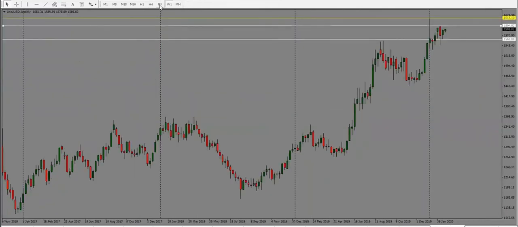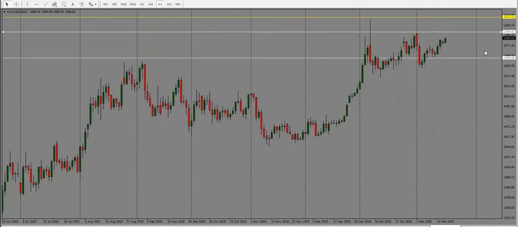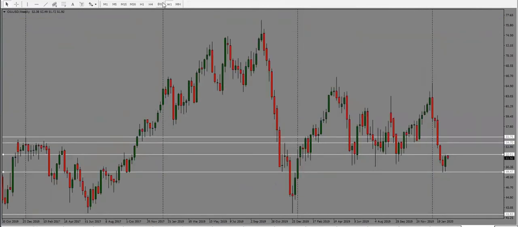Gold here, gold is bullish here. We do see price has slowly been trying to make its way higher, so bullish bias here. 1594 is the first target, and then above that we've got 1610 as the second target. So bias is bullish for gold. Oil.